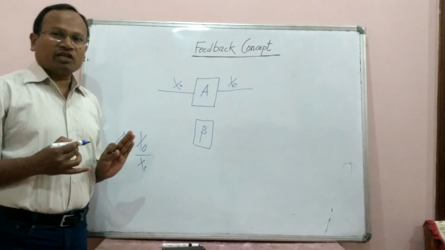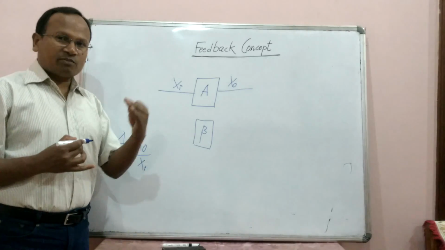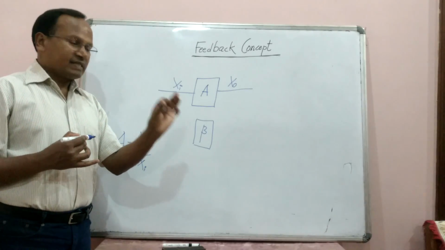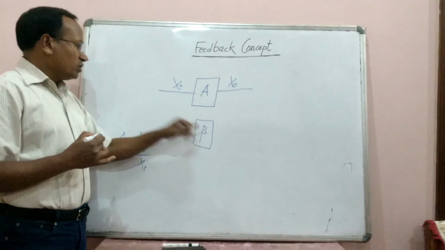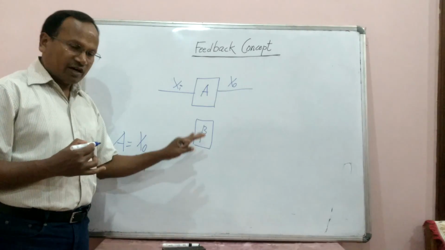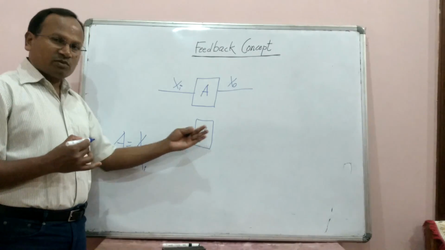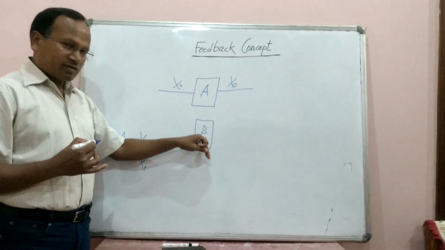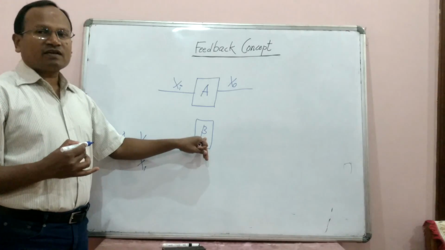Feedback will be given to the input. And what is that network? As I gave the example of the customer, in the case of a product, the customer is acting as a feedback network. So here there will be some network, a feedback network. This may be a voltage divider or any network which consists of some resistances or some devices. So this is a network which is called the feedback network.